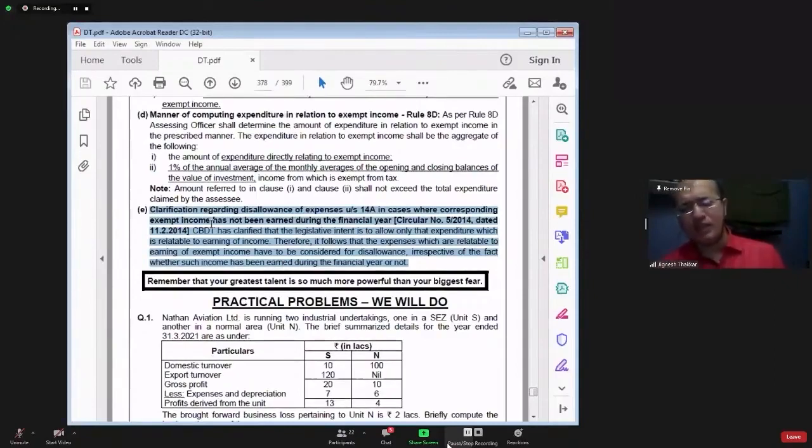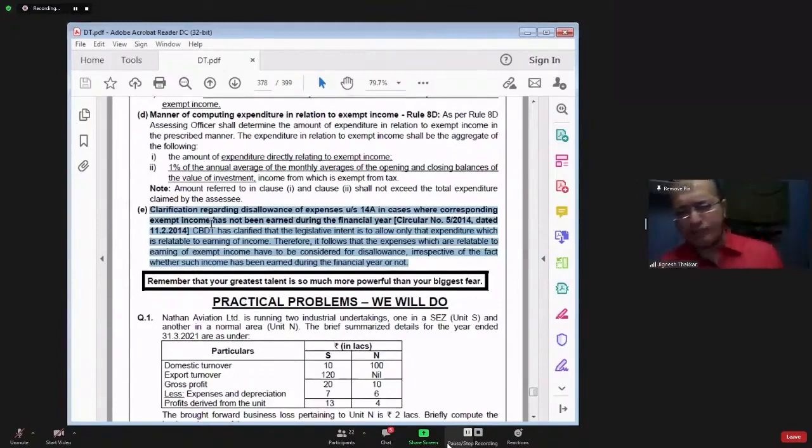Say for example, in one particular year, you have not received any dividend because the company has not declared any dividend. In that case, a lot of people were claiming that I don't have the exempt income at all.